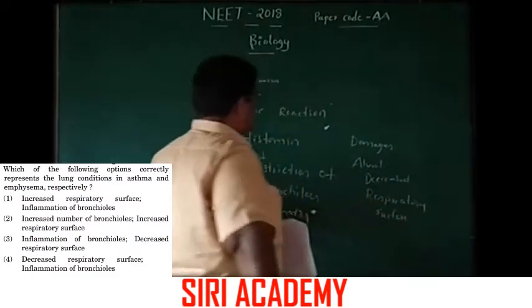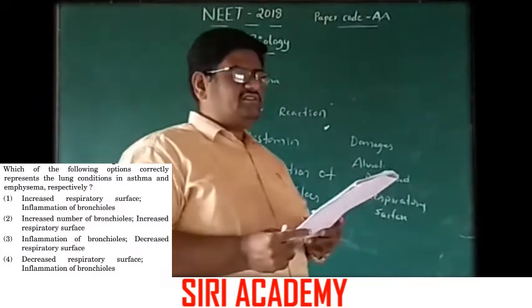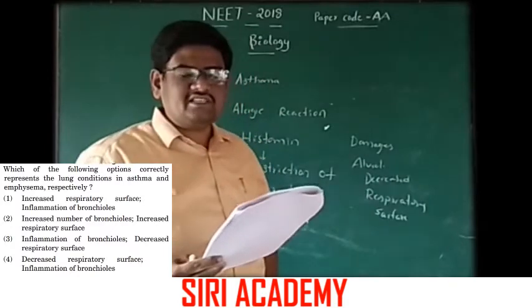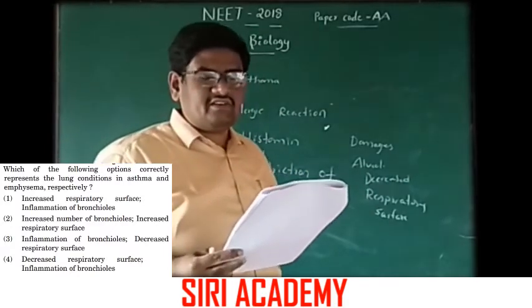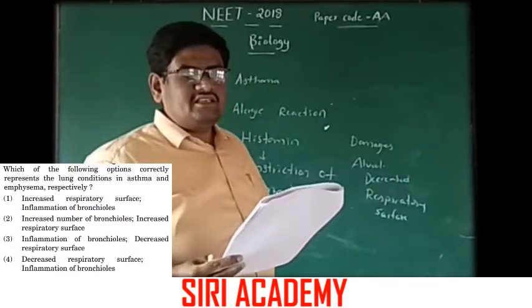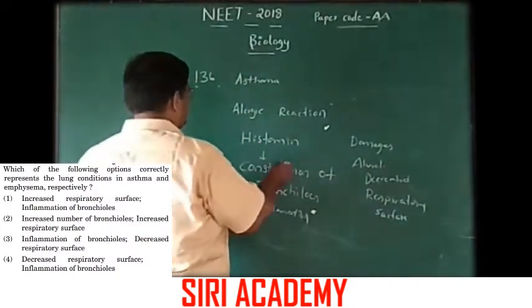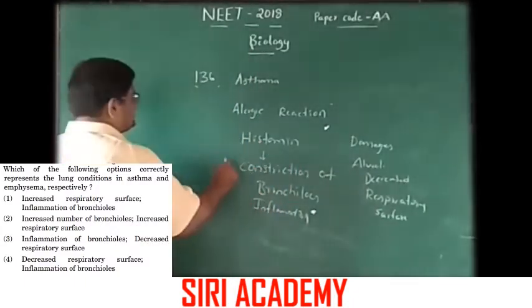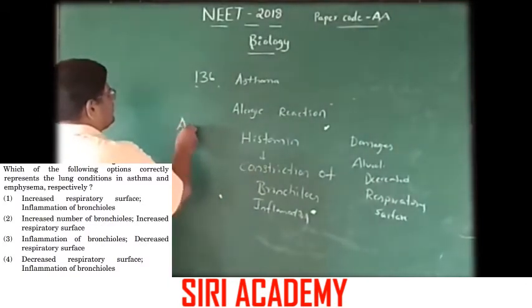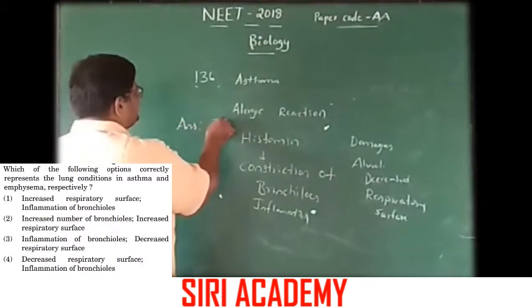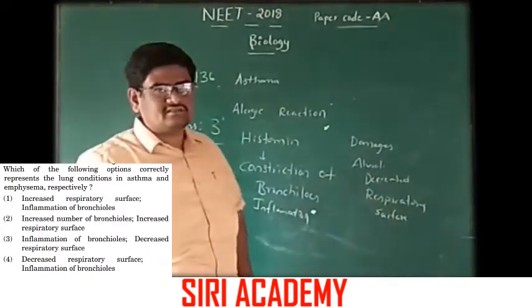Okay, here option 3, inflammation of bronchioles and decreased respiratory surface, is the lung condition in asthma and emphysema. So option 3 is the correct answer.